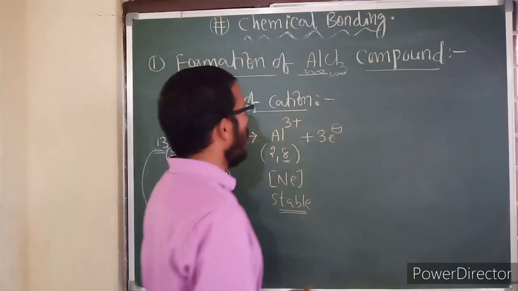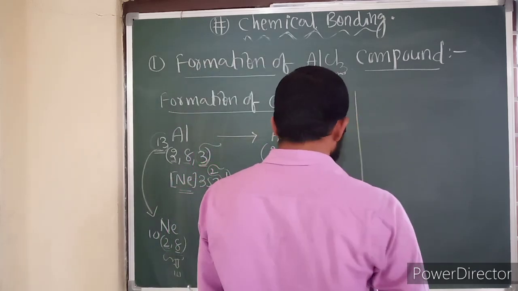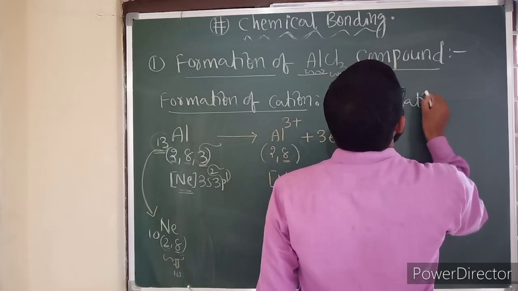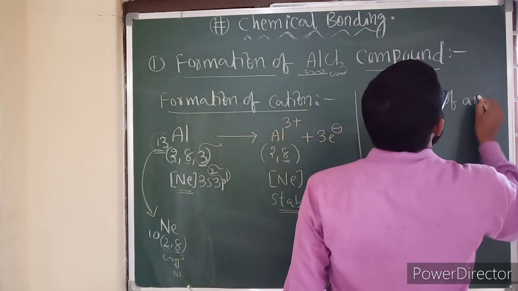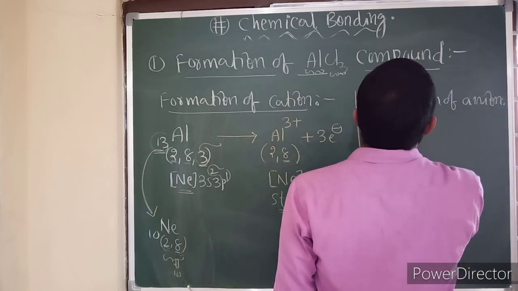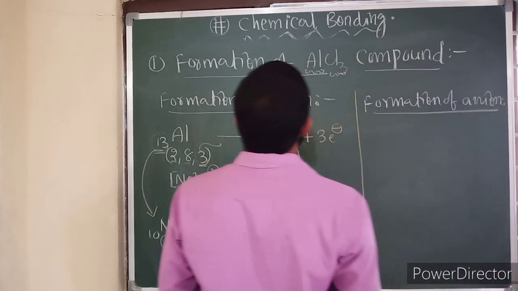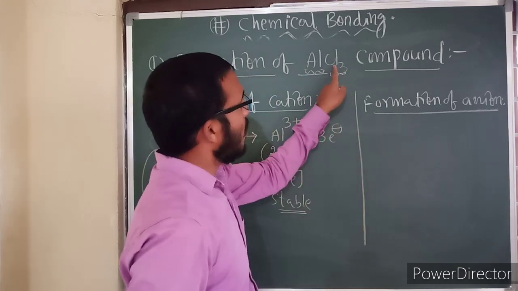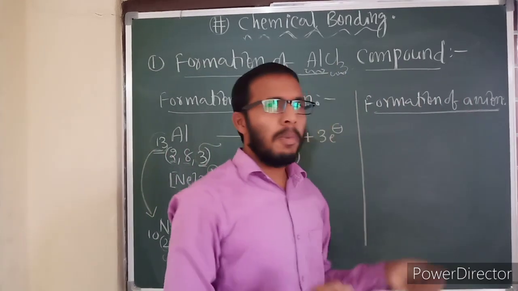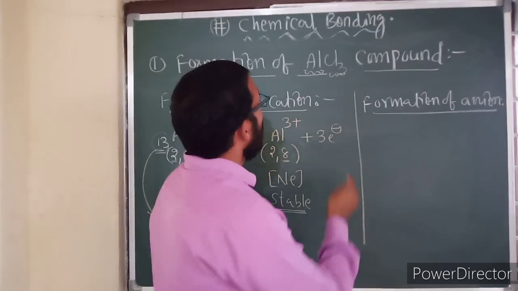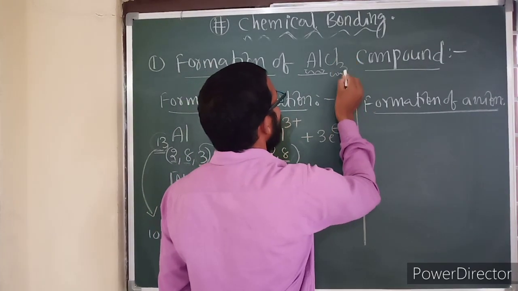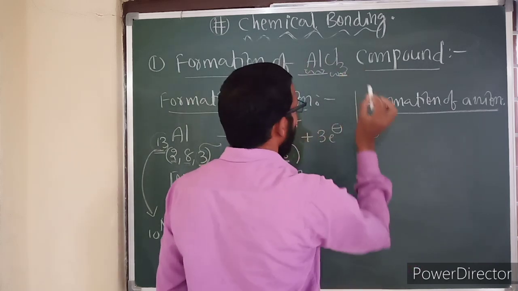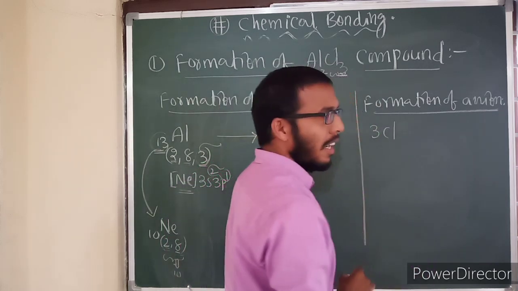Now let us talk about the formation of anion. In this, what is the non-metal? Chlorine is the non-metal, because an anion will be formed only by a non-metal. In this non-metal chlorine, how many chlorines are here? With the same number we need to write here. 3 chlorines, so I have written 3 chlorine here.